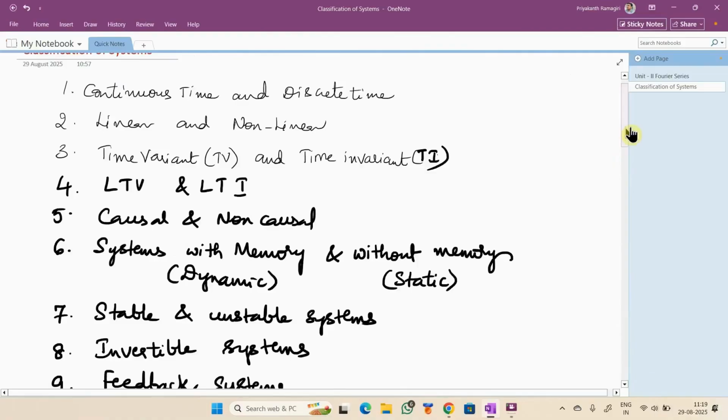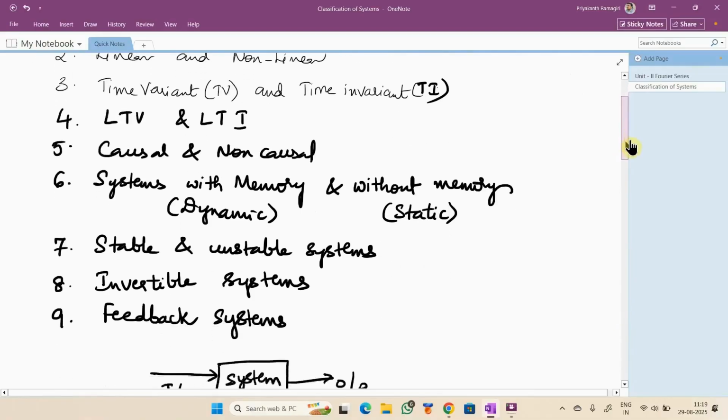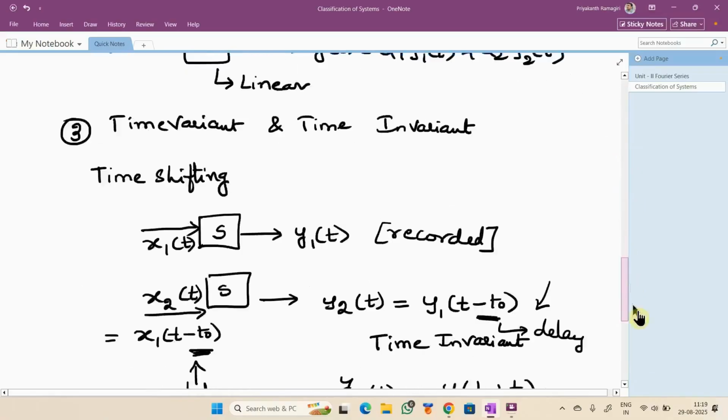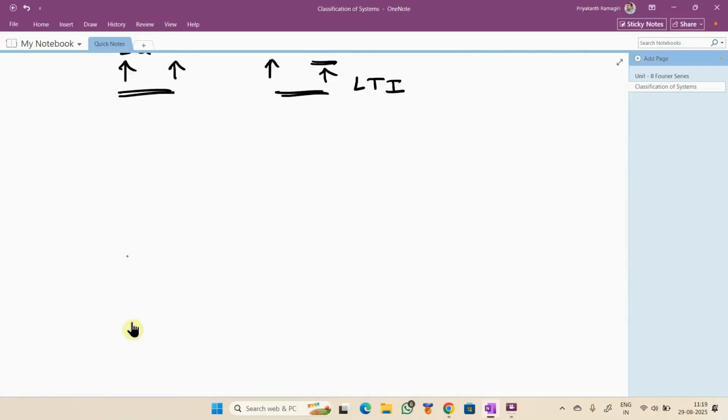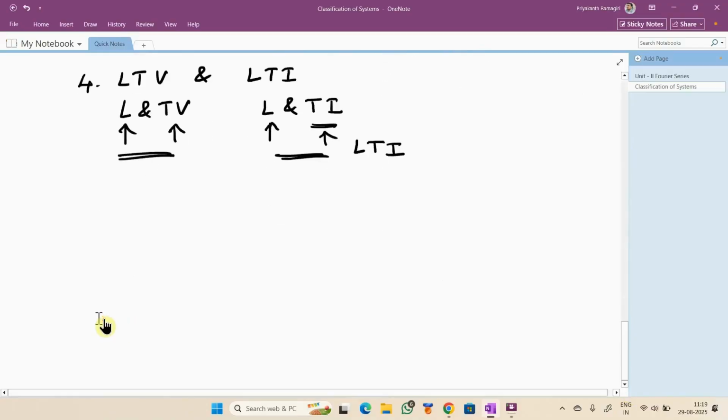I think till this point we have discussed in the classroom. Am I right? Yes, sir. Yeah. We shall go for the next one. There are causal and non-causal systems, static and dynamic systems, stable and unstable systems. So the next one is causal and non-causal systems.